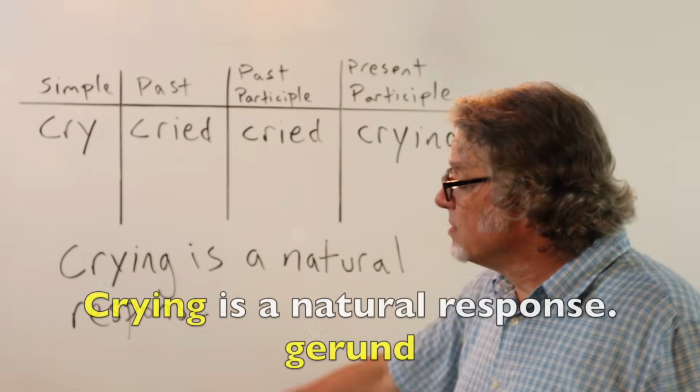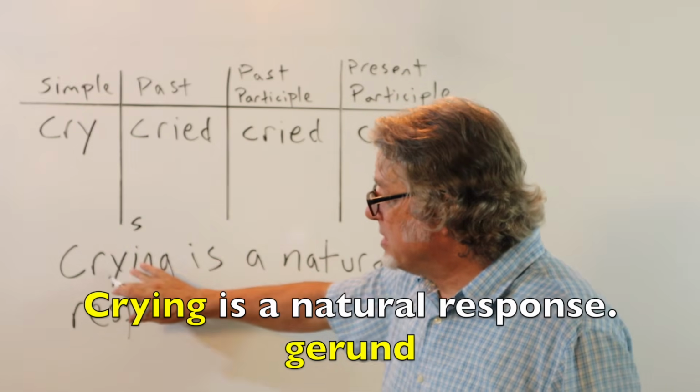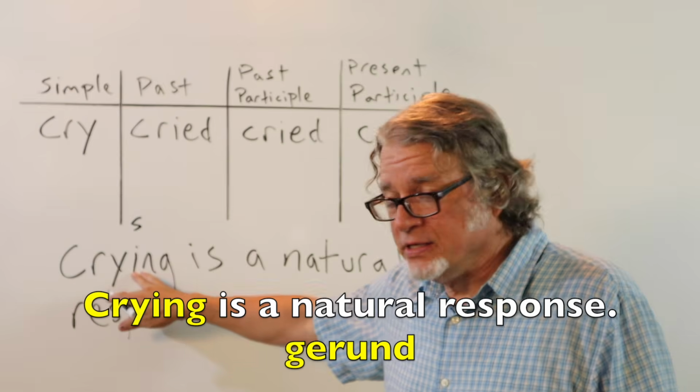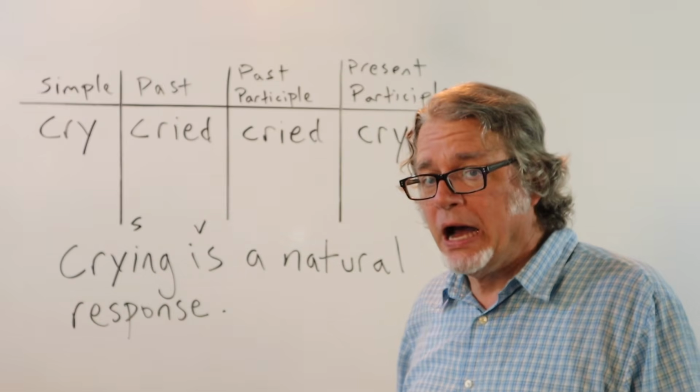In this sentence, the word crying is a gerund. This word is functioning as the subject in the sentence, and then here is the verb. Crying is a natural response.